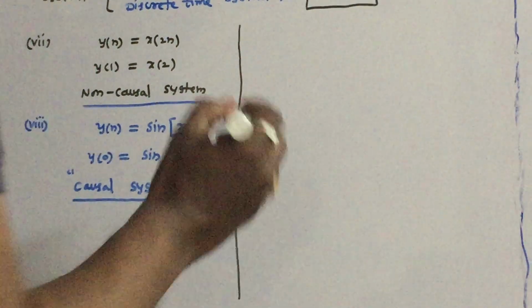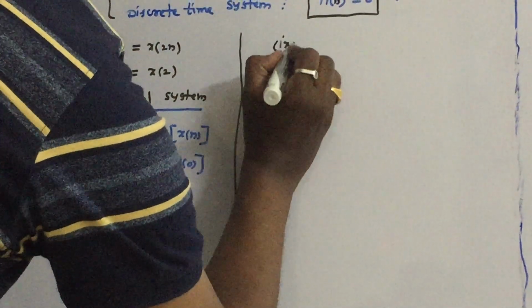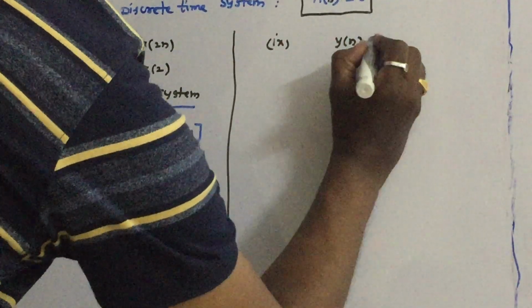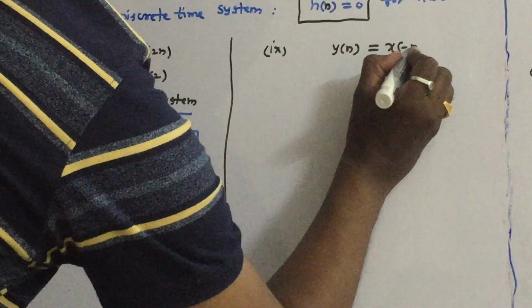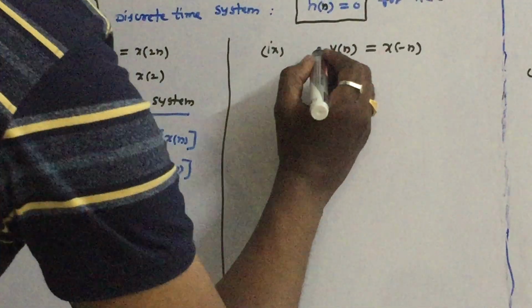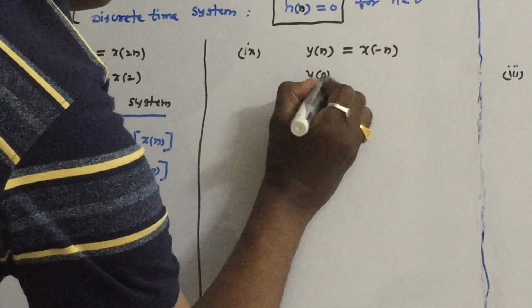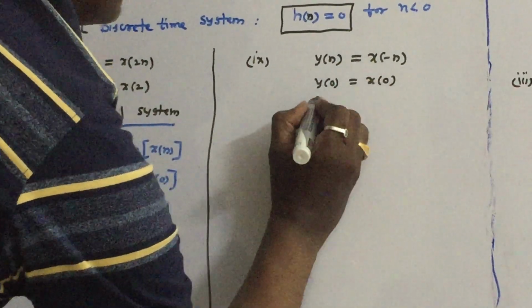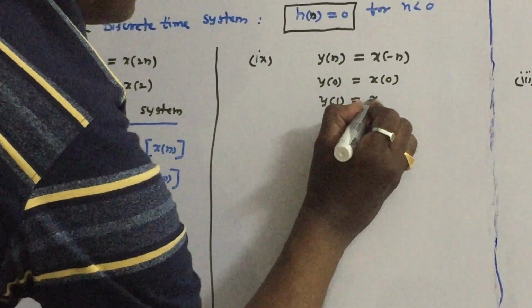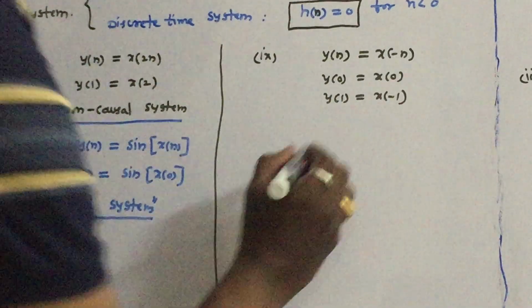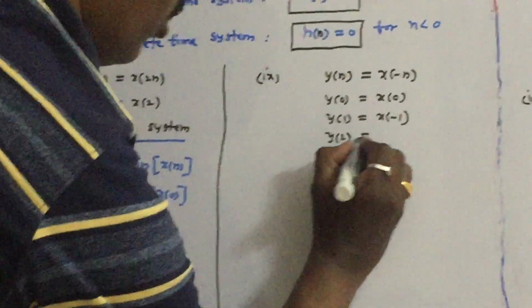Let us see the last one. y of n is equal to x of minus n. You have to check for both positive and negative values. For example, y of 0 is x of 0. y of 1 is x of minus 1, and y of 2 is x of minus 2.